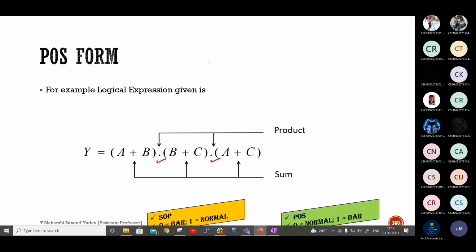And this is also one of the important points. In SOP, 0 means bar, 1 means normal. I'll tell you what this bar and normal are. Suppose it is POS, then 0 is normal and 1 means bar.